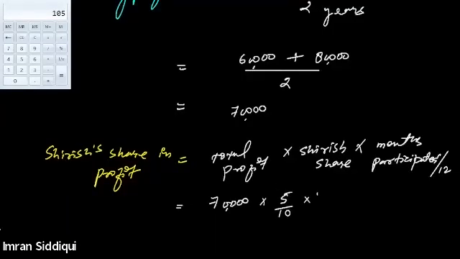So 3 by 12. Let's calculate it: 70,000 into 5 by 10 into 3 by 12. So this is 87,500.